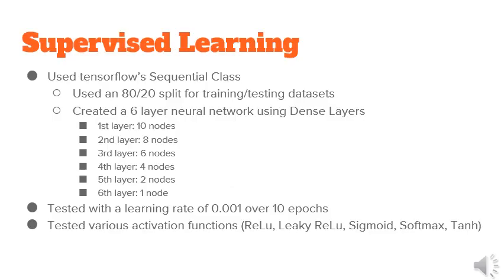And for our third and final model, we used another supervised learning method, specifically a neural network. And just like the previous two methods, we used an 80-20 split with training and test data. We used TensorFlow's sequential class to create our neural network, which was a 6-layer network using dense layers. After messing around a little bit with some of the hyperparameters, we settled on training with a learning rate of 0.001 over 10 epochs. And we tested various activation functions and settled on leaky ReLU as that's what gave us the best performance.